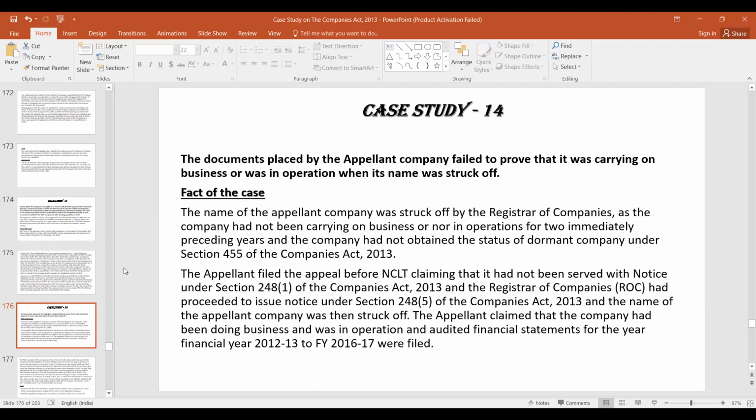This is also a case study which has been asked in the exam. So in this case, the documents placed by the appellant company failed to prove that it was carrying on business or it was in operation when its name was struck off. So sometimes the name is struck off and then the company takes a plea that, okay, we were carrying on the business. But in this case, the name of the company was struck off and the appellant claimed that the company had been doing business.